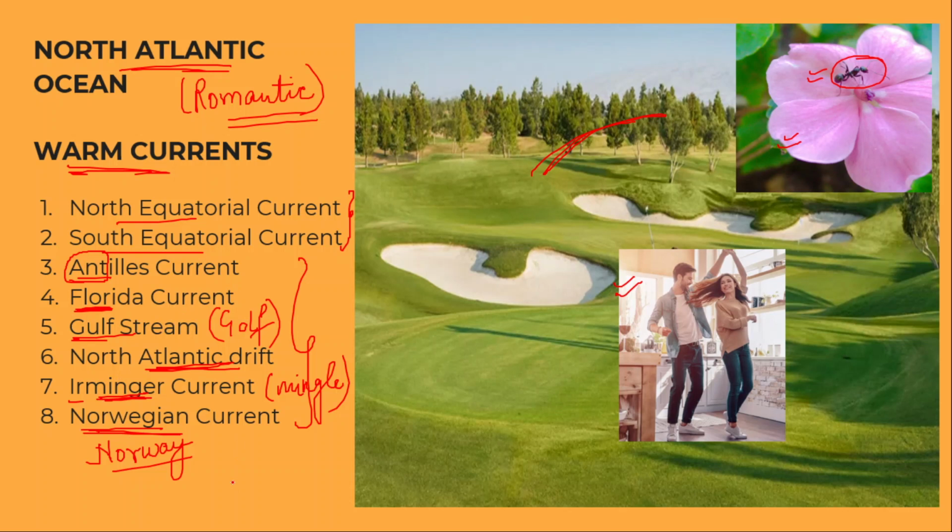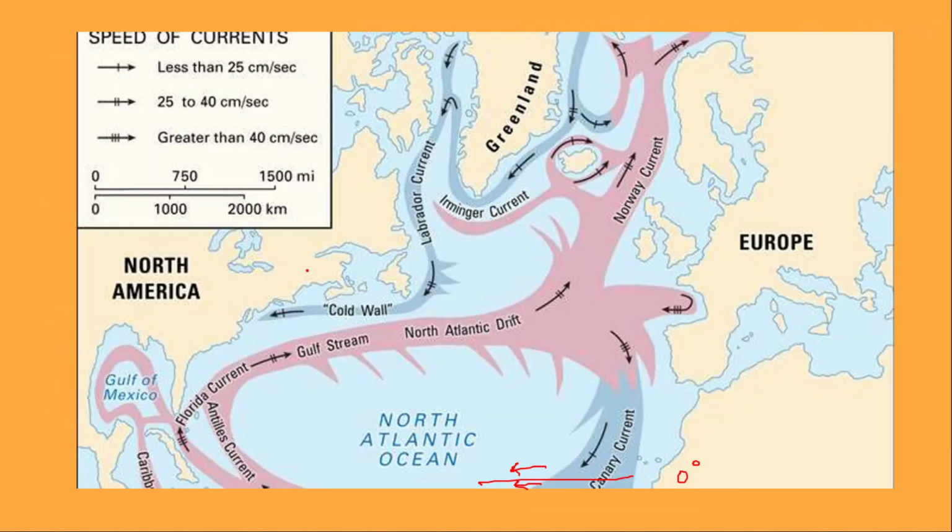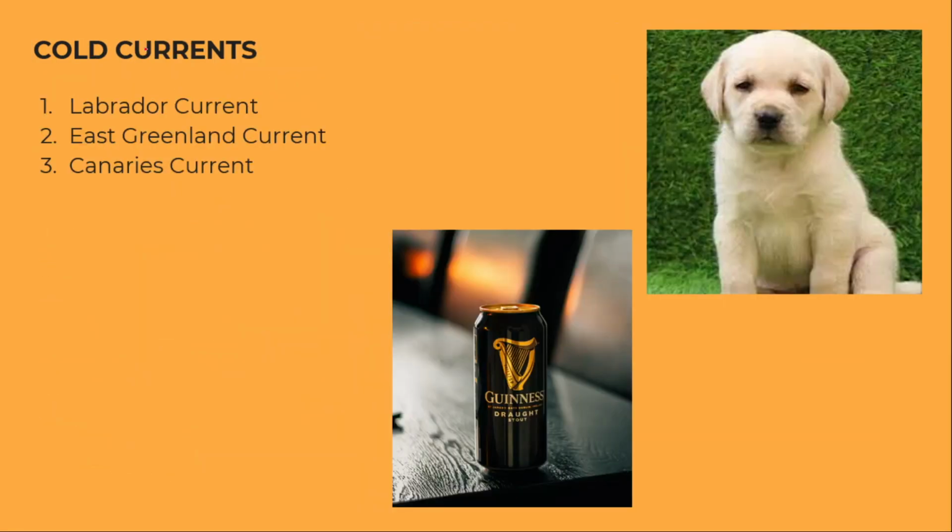This ant is a spy. It is sitting on a flower. So Antilles, then Florida, so you will never forget the order also. Antilles current: ant is sitting on a flower in the golf stadium and listening to the stories of a romantic couple. This couple was mingling together and planning to go on a holiday to Norway. So Norwegian current. So this is the story of these warm currents of the Atlantic Ocean. In a chain you can learn them. Now you will never get confused.